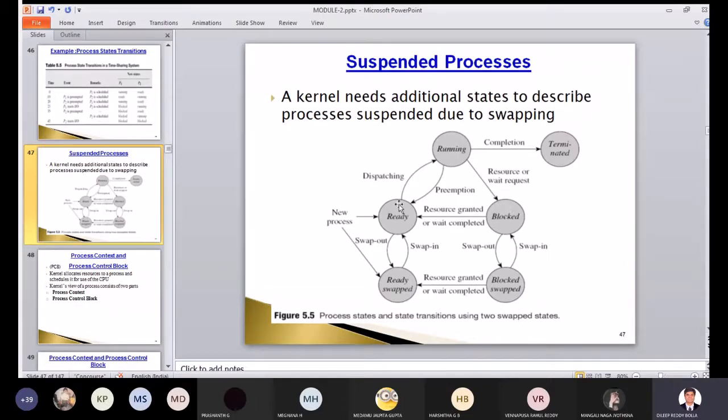Block state, it can go to ready state, or it can go to block swap state. So again, it will wait some time here, because instead of going again to ready, it will wait some time there. For example, let us say you try to book a ticket. Okay, online you are doing it fine. If you want to book it, you don't have to book online. You have to go to the place and book it.